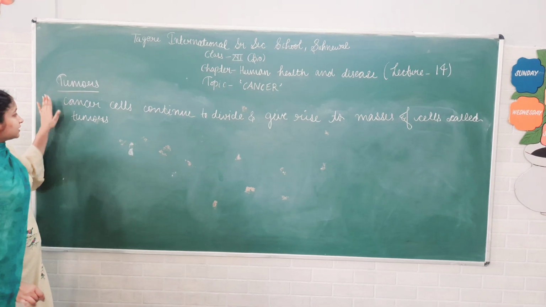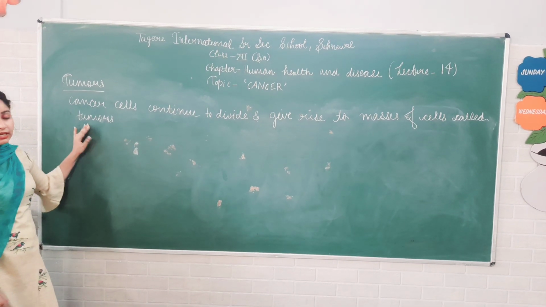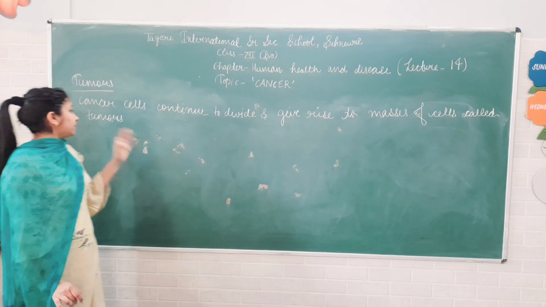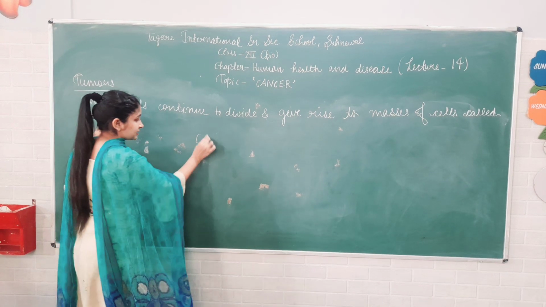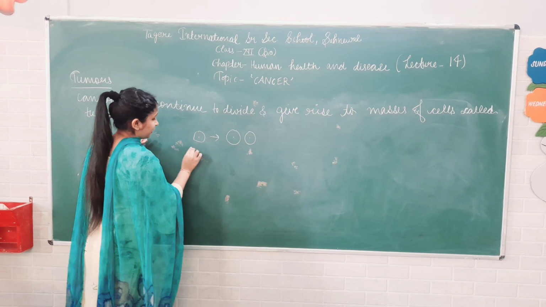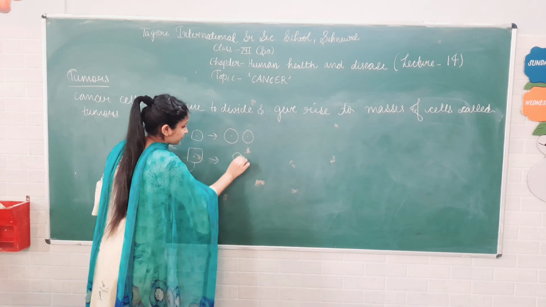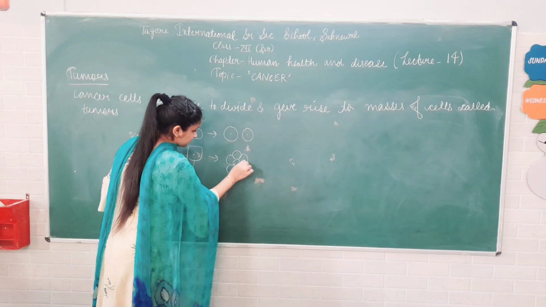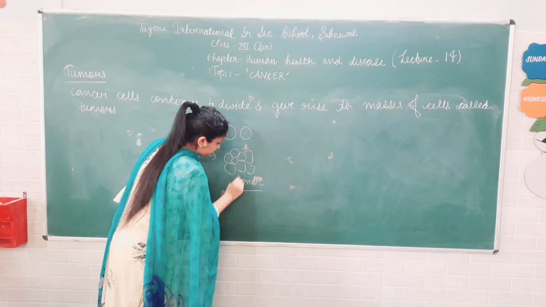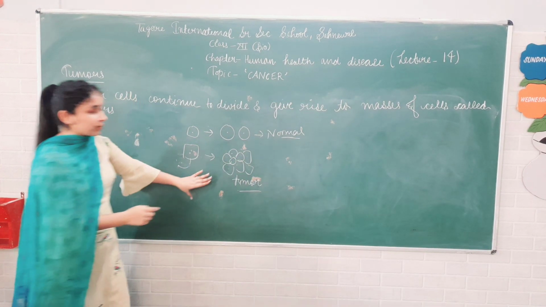So next is a tumor. Cancer cells continue to divide and divide to form masses of cells called tumors. Means जो cancer cells हैं वो continually divide करते रहते हैं जिसकी वजह से group of cells बनते हैं जिसको हम tumors कहते हैं. For example, this is one cell. When it divides normally, it forms two cells, and when it divides abnormally, then it forms masses of cells. This is called tumor. So this is a normal division, but this is how cancer cells divide.